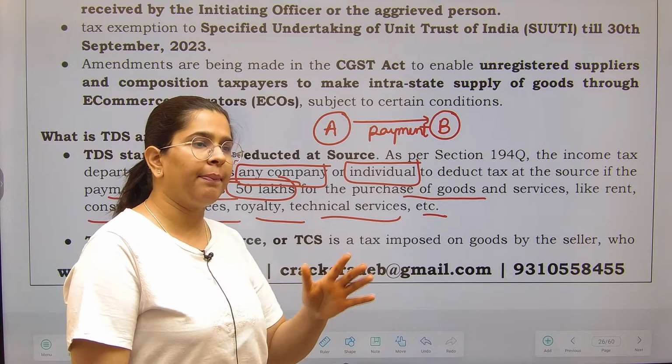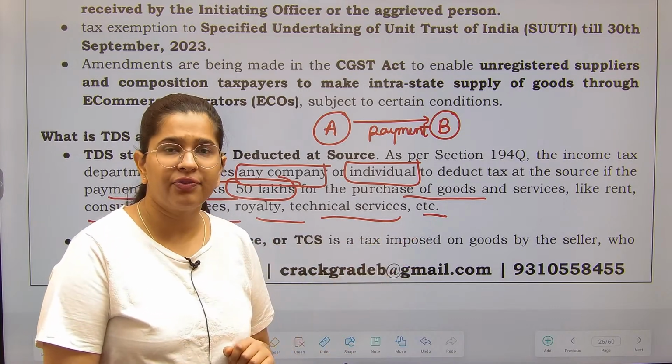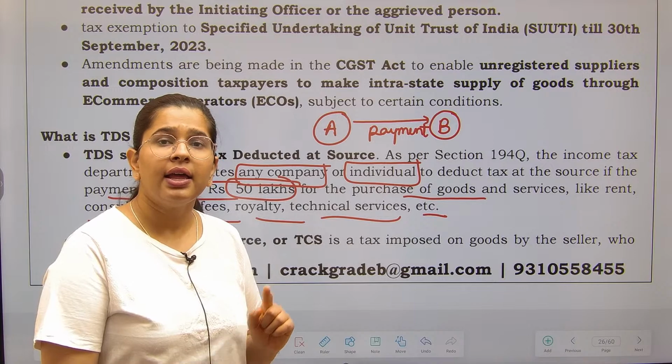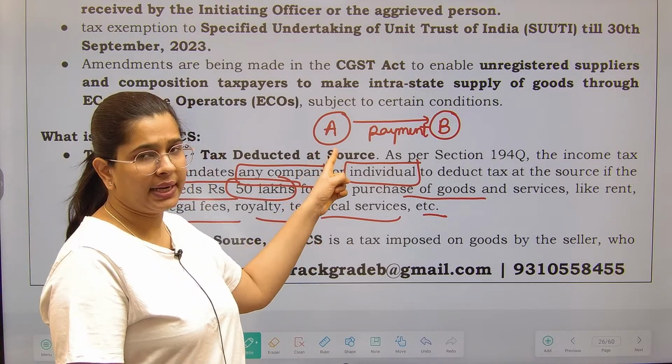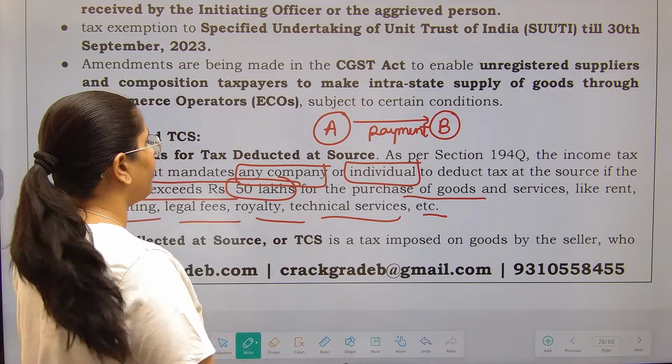Government says please deduct 10% from this, and that percentage A will deposit to the government.